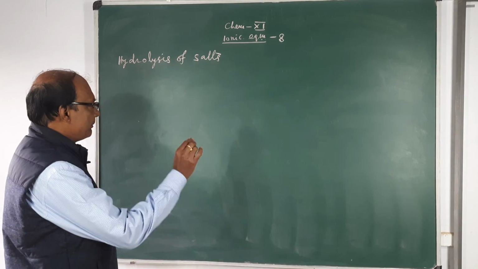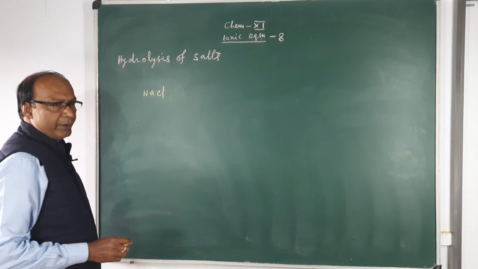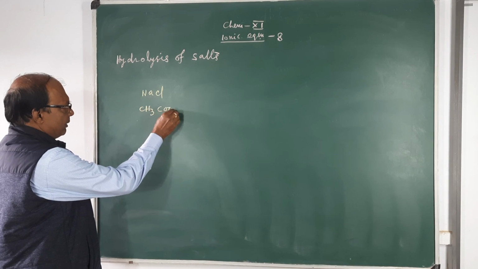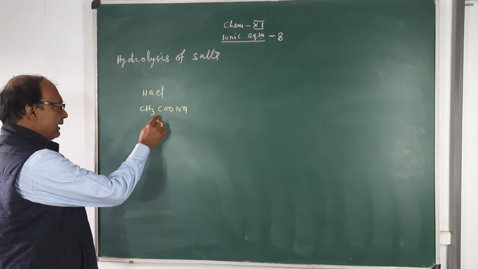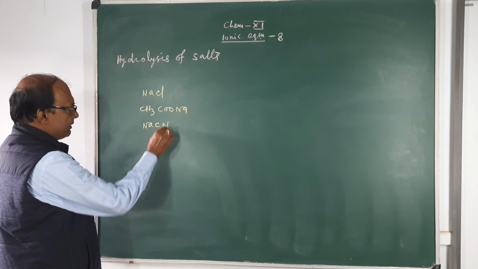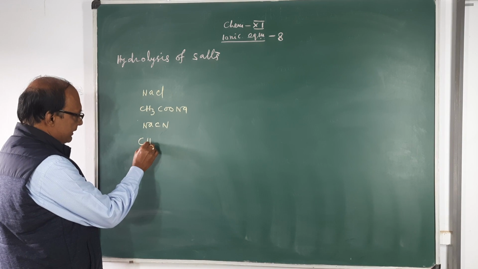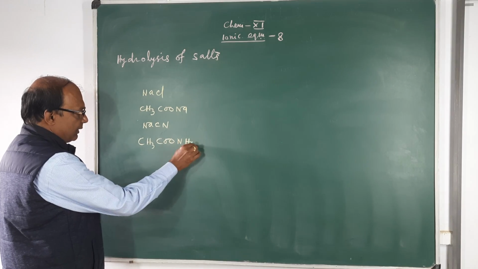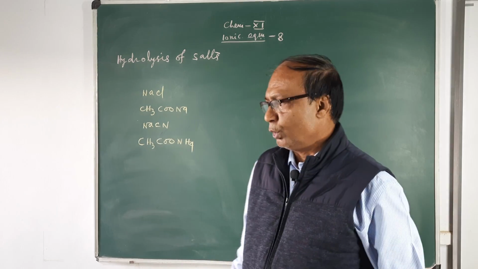I am writing four salts here: NaCl, sodium chloride; CH3COONa, sodium acetate; NaCN, sodium cyanide; and lastly another salt, CH3COONH4. Look at the formula of the salts written here on the board.